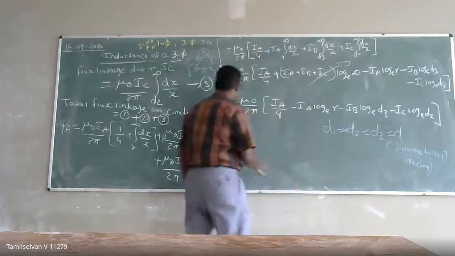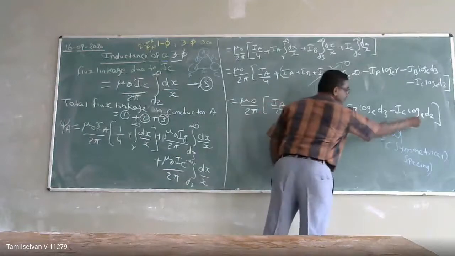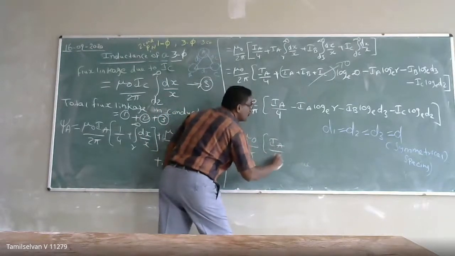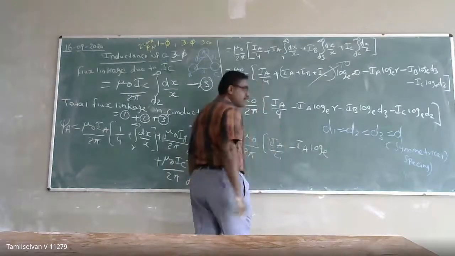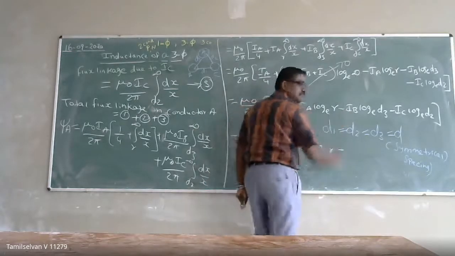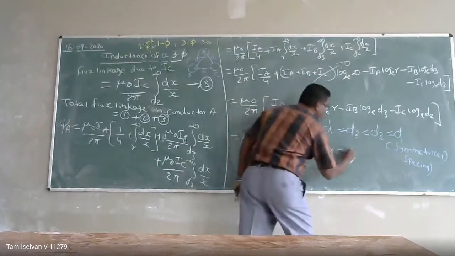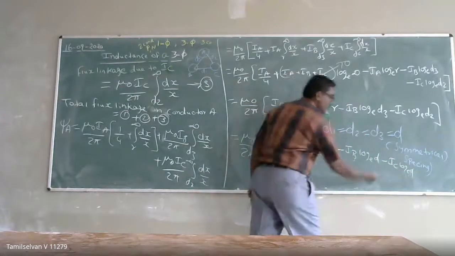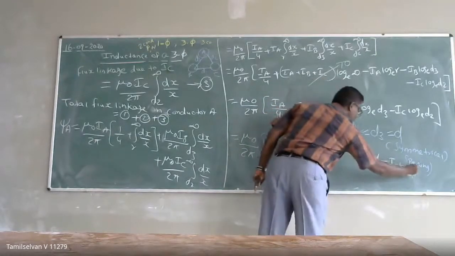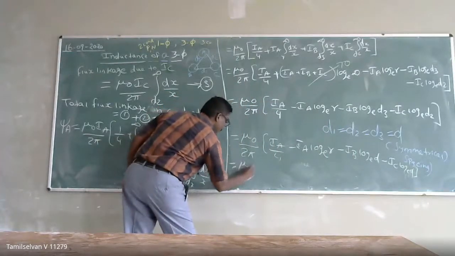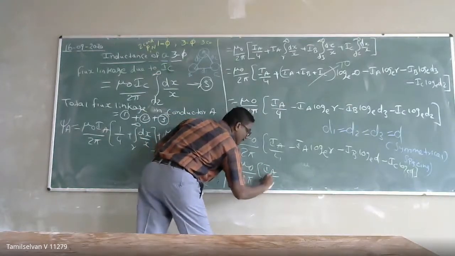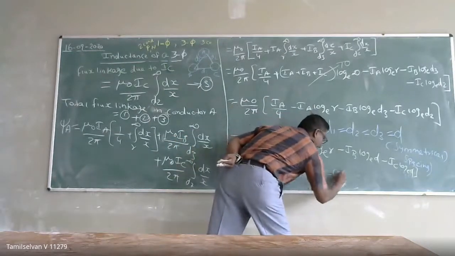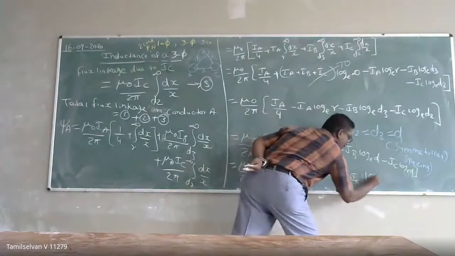When it is an equal distance, automatically I can replace D3 and D2 by D. So this is mu naught by 2 pi, IA by 4 minus IA into log base e of r, minus IB log base e of D, minus IC log base e of D. Now these two are the same, so I can take it out: log base e of r, minus IB plus IC into log base e of D.